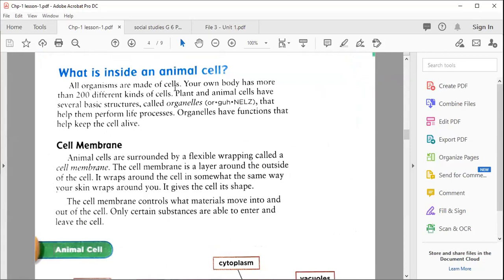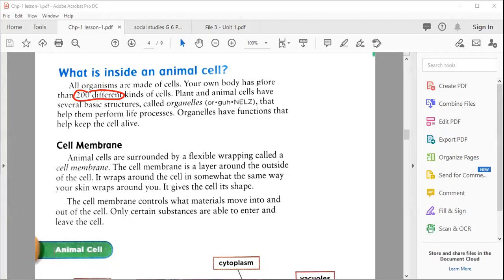We know very well your own body has more than 200 different kinds of cells. That is a very important point for you to know. Our own body is made up of 200 different types of cells.